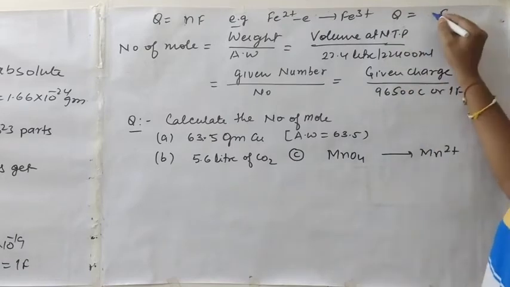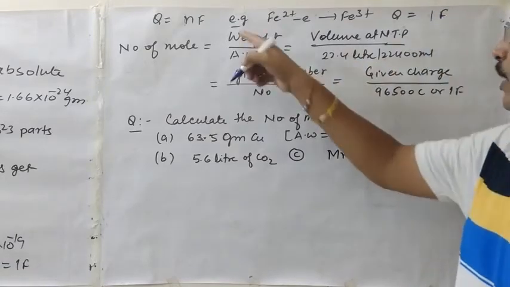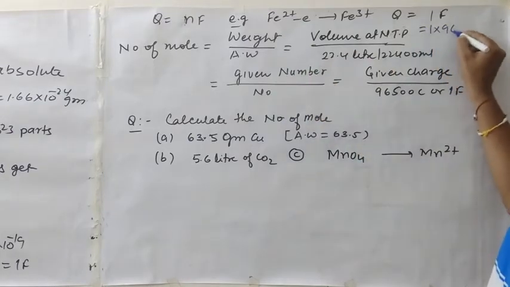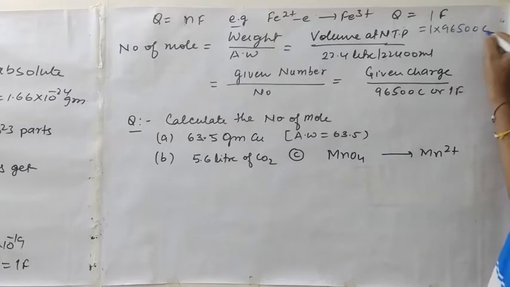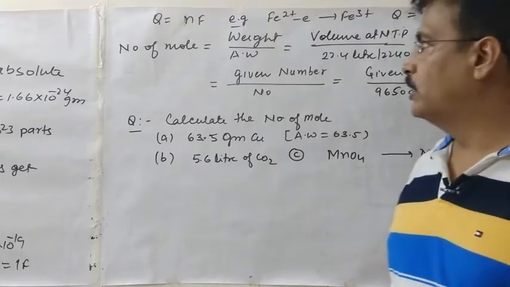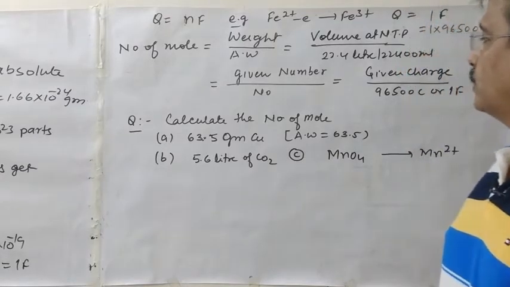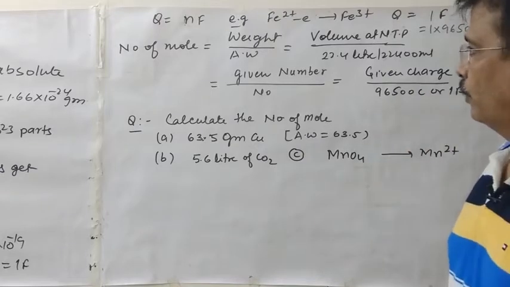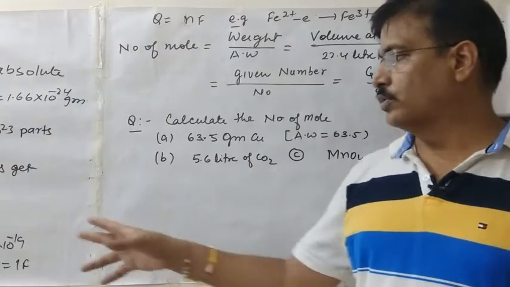Clear? And the charge becomes F, so 1F, and you can also put 1 times 96500 coulomb. So in the change from Fe2+ to Fe3+, the change in charge is equal to 96500. Clear? So in this way we use that.